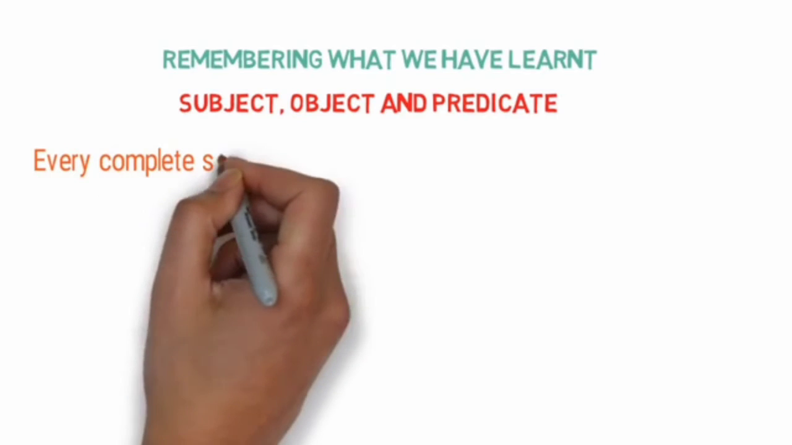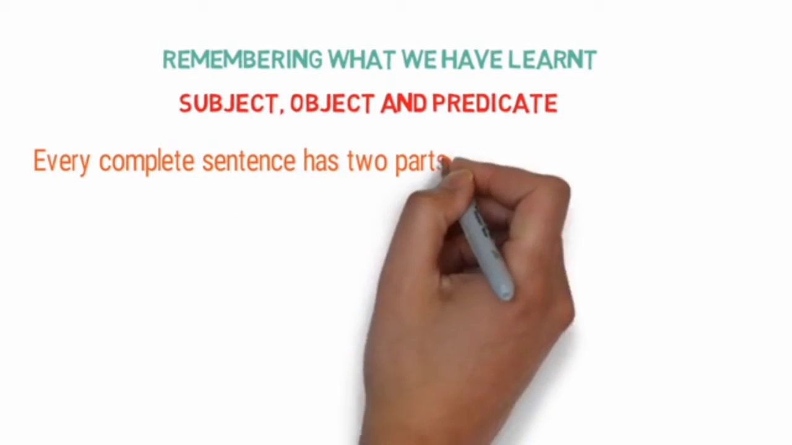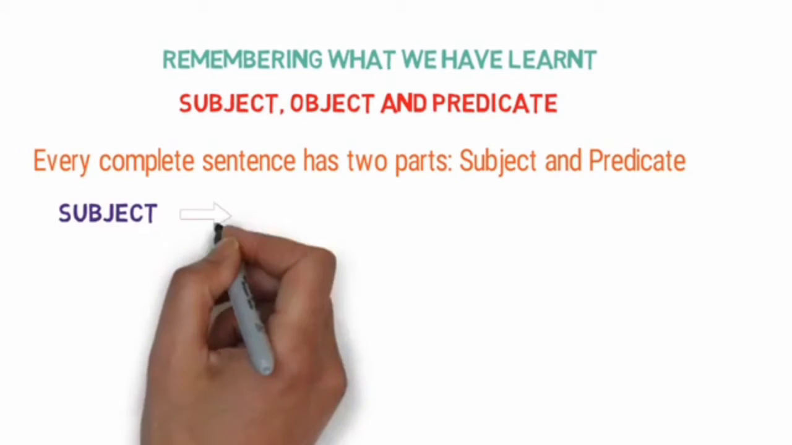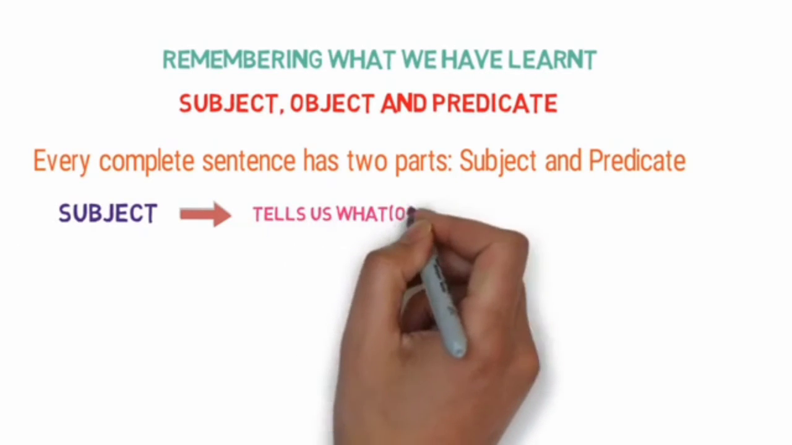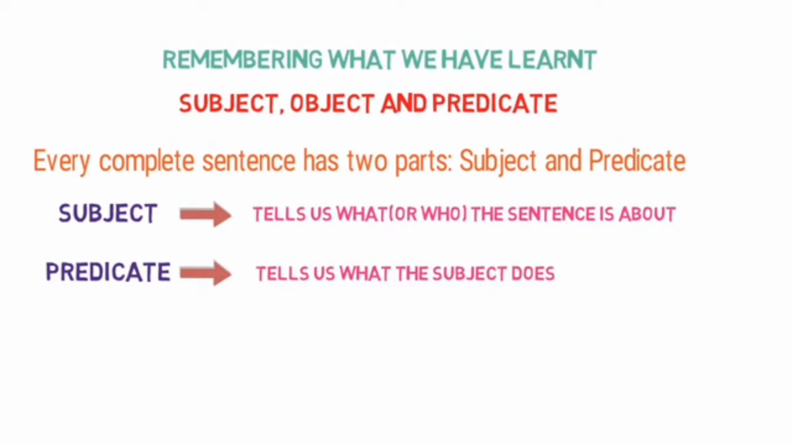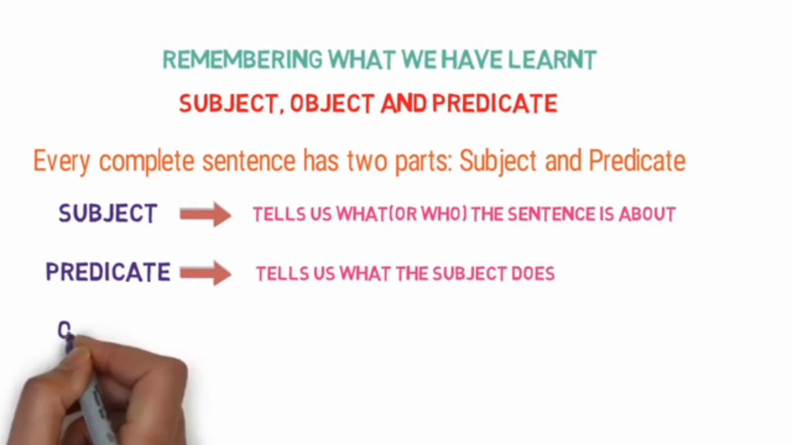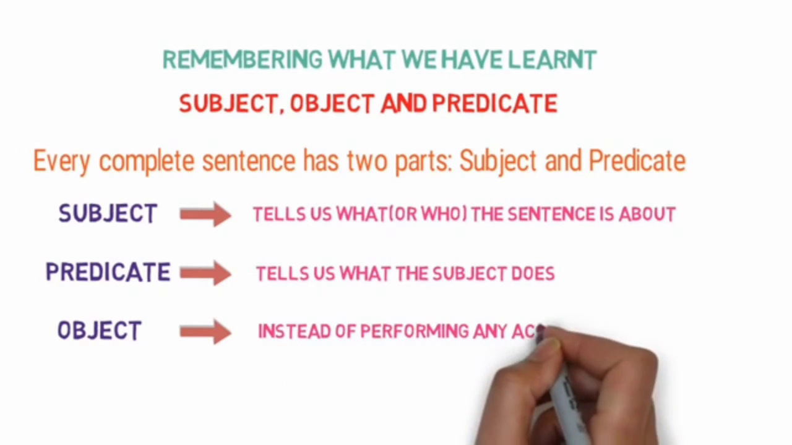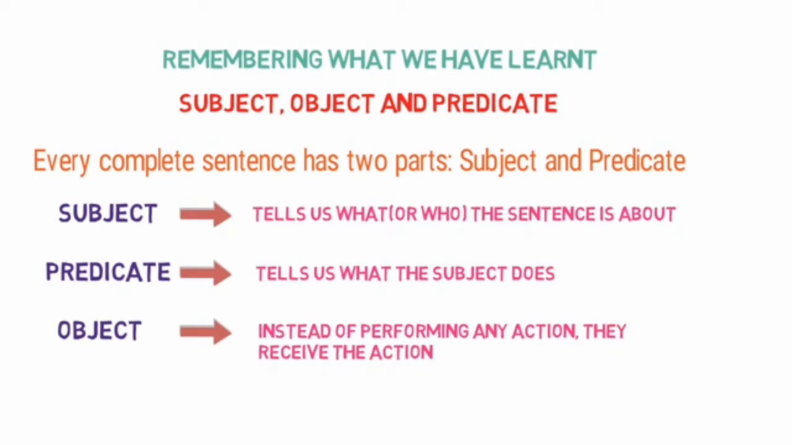Every complete sentence has two parts, subject and predicate. Subject tells us what or who the sentence is about, and predicate tells us what the subject does. And what is an object then? Instead of performing any action, they receive the action. They are followed by a verb and they function as nouns or pronouns.